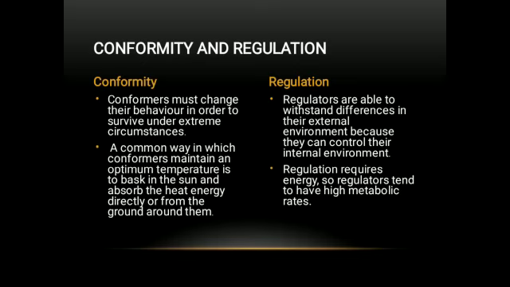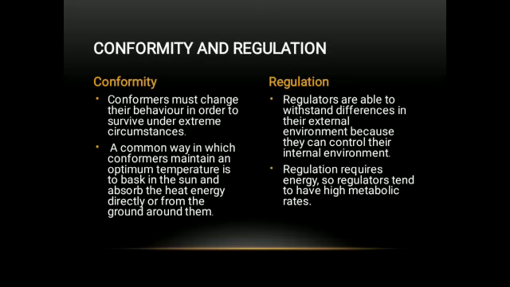So conformers usually take energy from the environment to maintain their homeostasis or internal environment, just like you can see in this slide. Like basking in the sun, they absorb heat energy directly from the ground, while regulators maintain their internal environment. To do so, they require high metabolic rates.